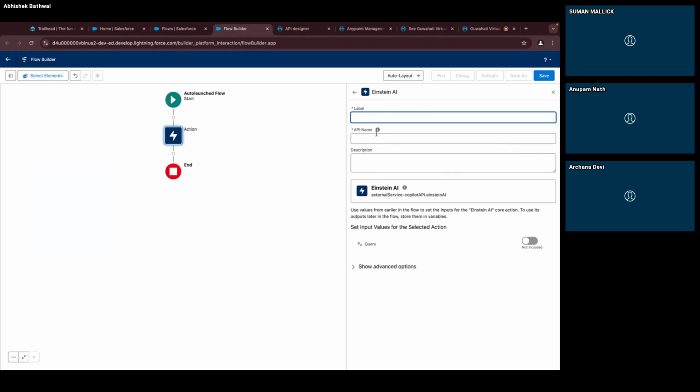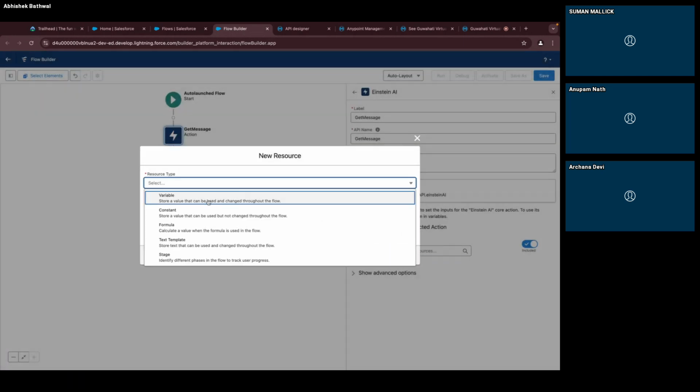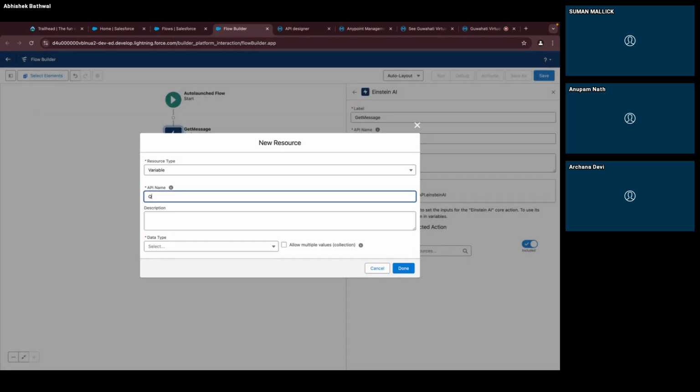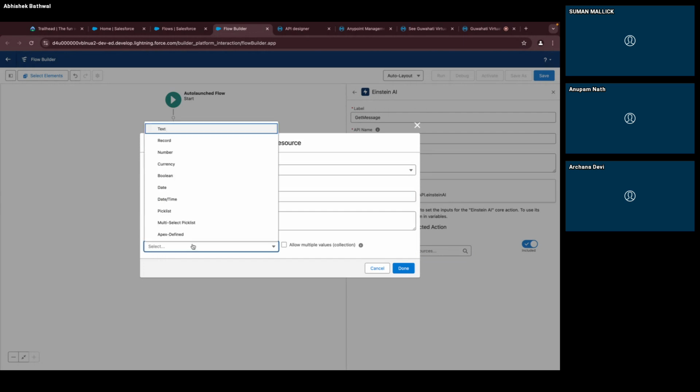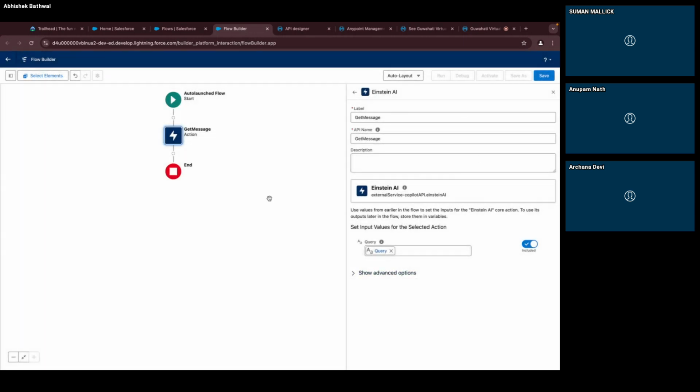That is your operation. I will give it a name. Say I'm getting a message from this. Okay, get message. In this, I had a query parameter, so it is showing me query. I will create a variable for this, where I will take the input. I will name it query, a text field, and I am expecting an input which I will provide. I will make it available for input. Done. So this part is done.